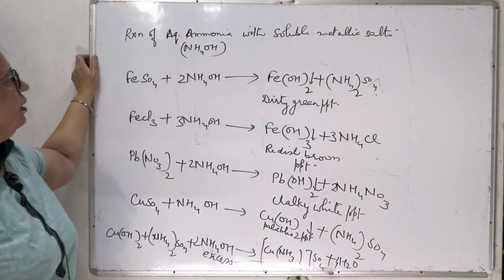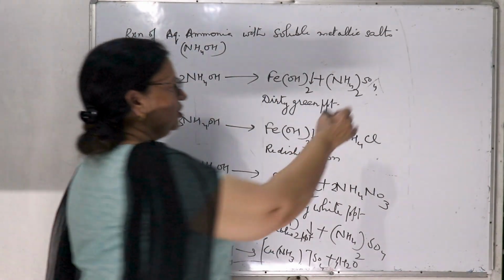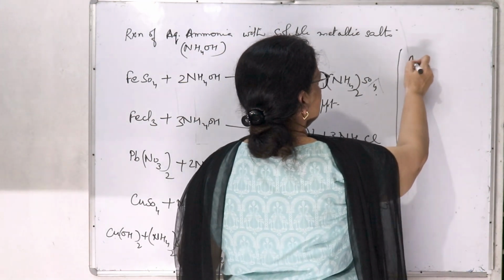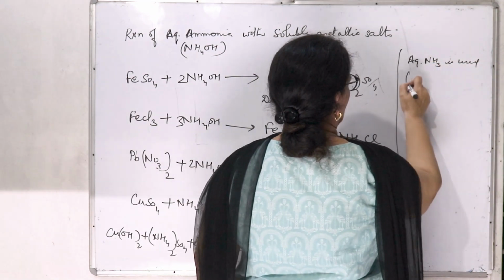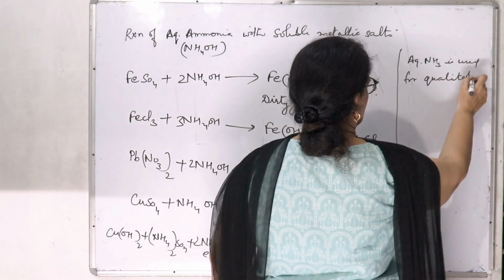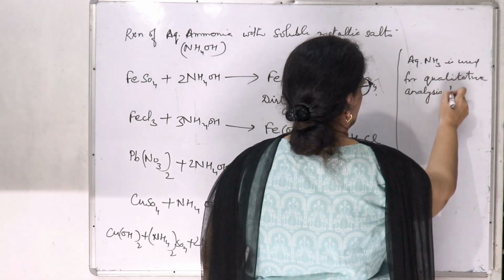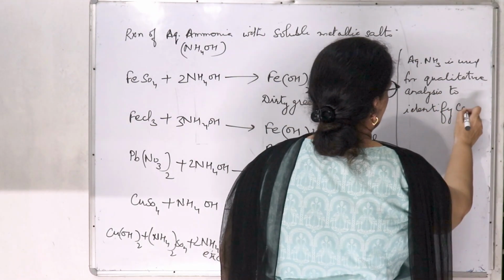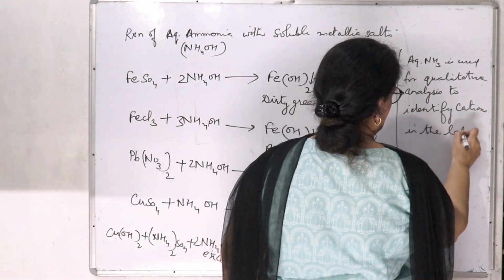And because aqueous ammonia has given different colors of PPT, the question here is why aqueous ammonia is used for qualitative analysis to identify cations in the laboratory.